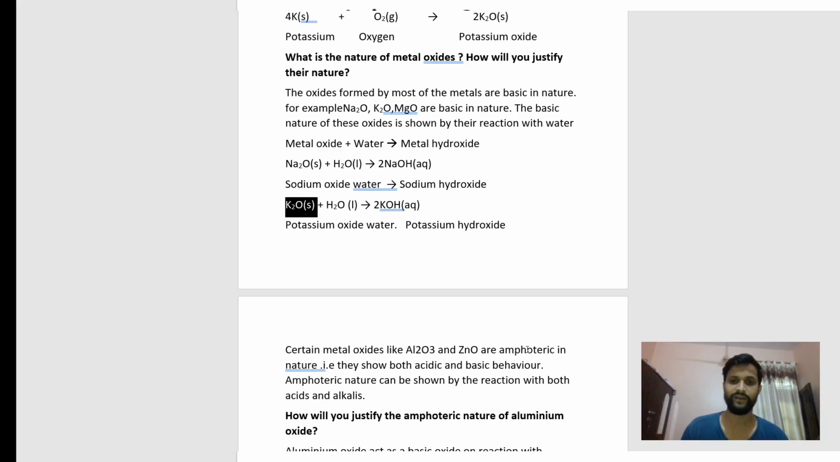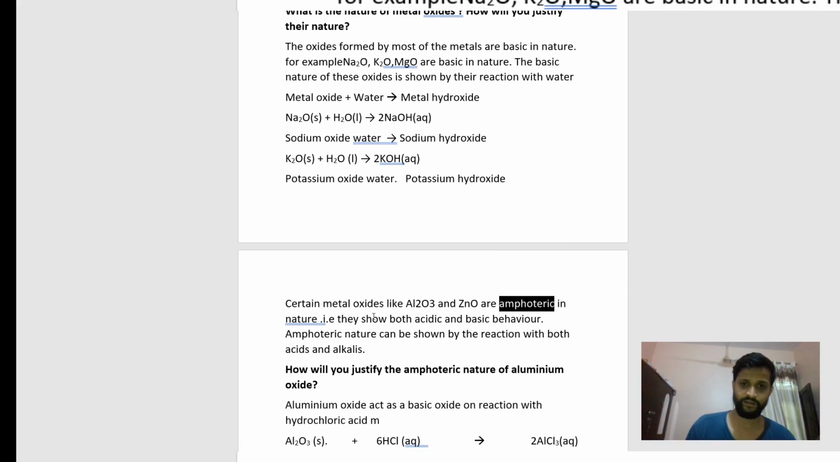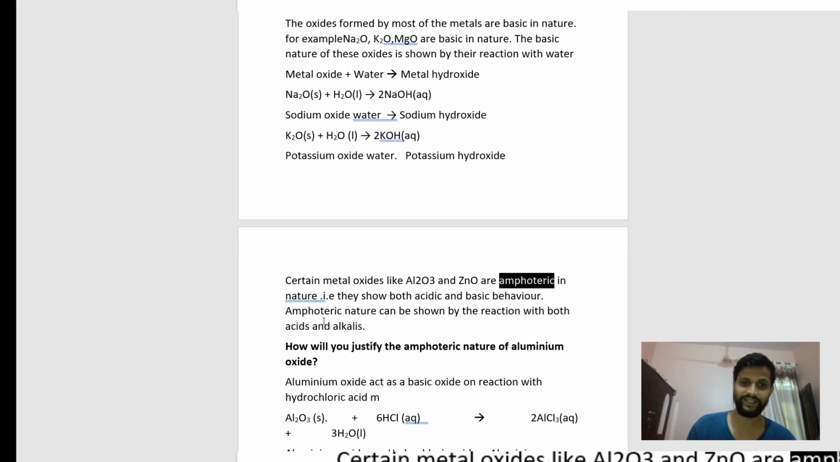What is the meaning of amphoteric? Amphoteric means they have properties of both acidic and basic. They show acidic behavior when they react with a base, and when they react with an acid, at that time they will behave as a base. That means they will show both acidic and basic behavior. Amphoteric nature can be shown by the reaction with both acids and alkali.